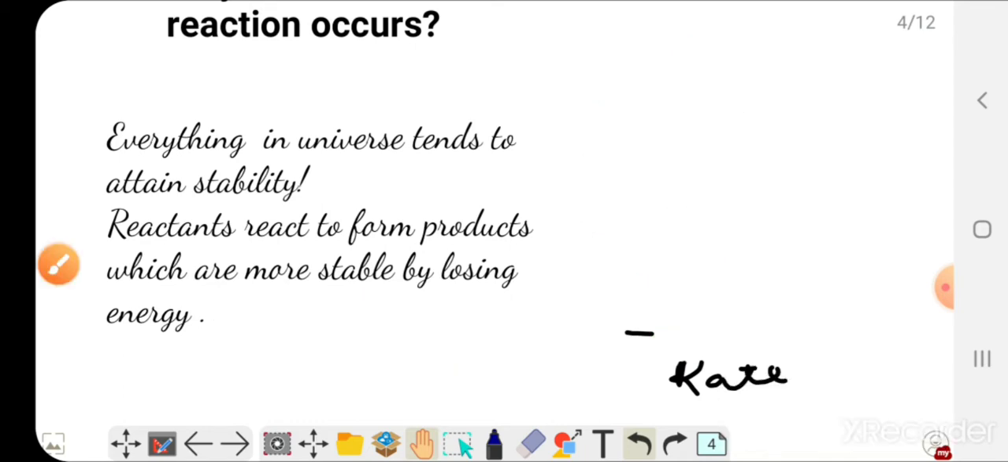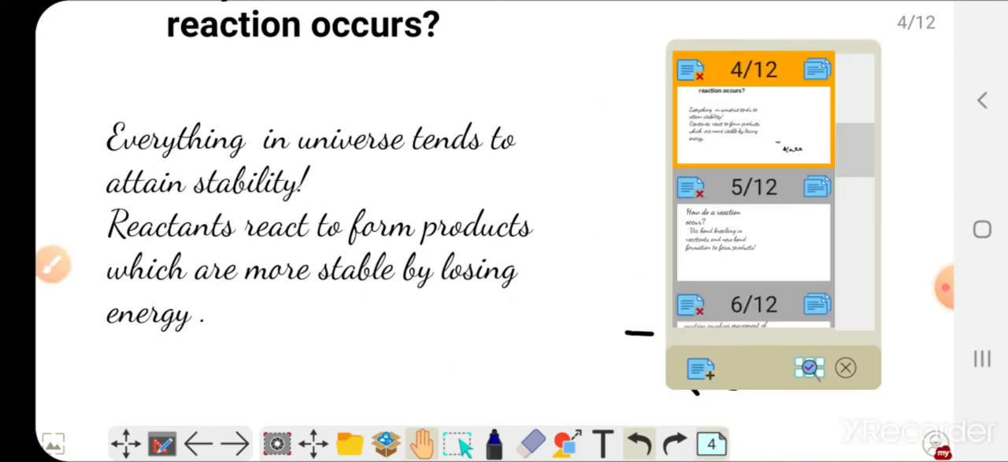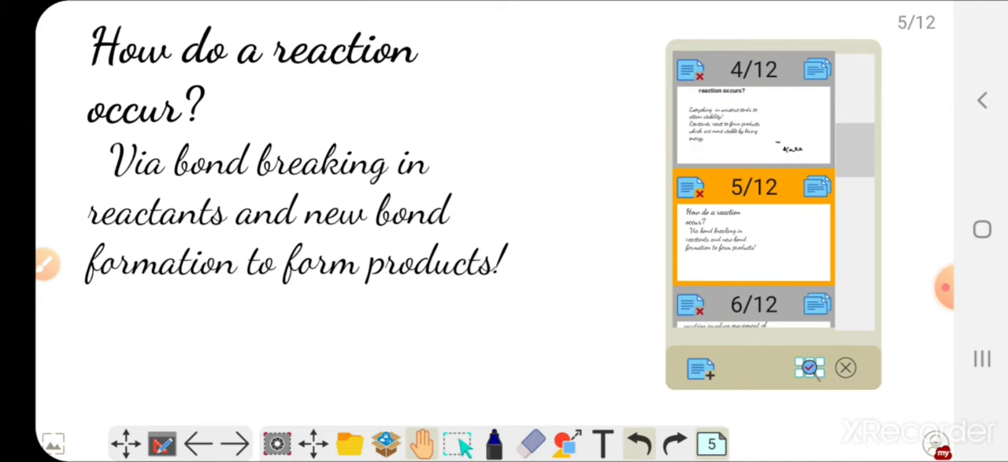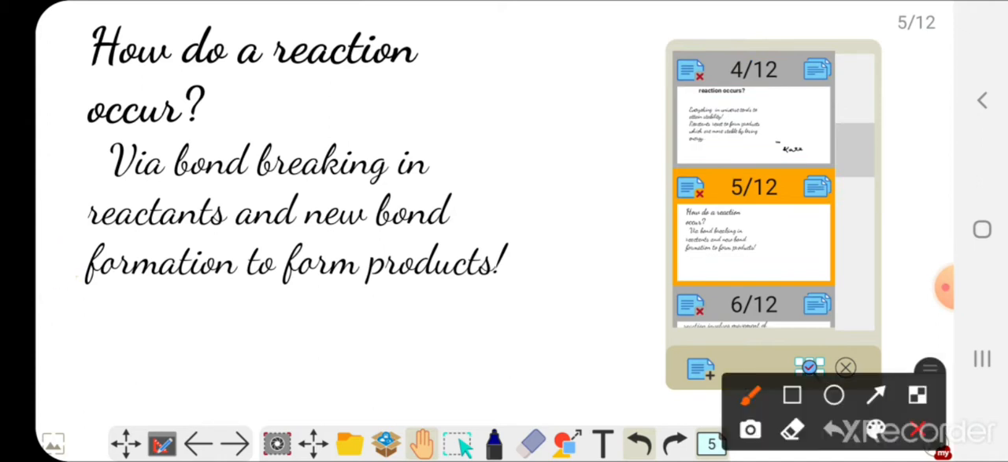Now we read that the reaction occurs because the initial reactants tend to lose the extra amount of energy and attain greater stability, that is, the products which have lower energy. But the next question is, how does a reaction occur? Before that, one must know that whenever a reaction occurs, a new product is formed, and how a product differs from the reactant depends upon the bonds which were already present in the reactant and the new bonds which were formed after the reaction has occurred.